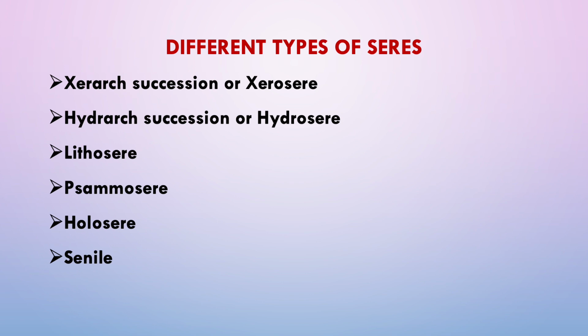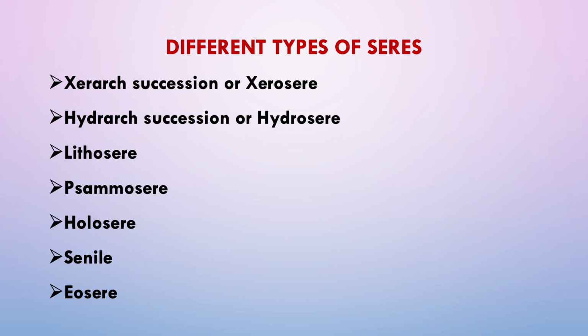Then we have psammosere, that is succession which happens on the sand dune systems or that begins on a newly exposed coastal sand, that is the sand dunes where succession can begin. Then we have halosere, that is the succession in saline water environment, and the last one is the eosere. Eosere is the total development of a particular vegetation such as ferns or conifers, etc., throughout a geological period.